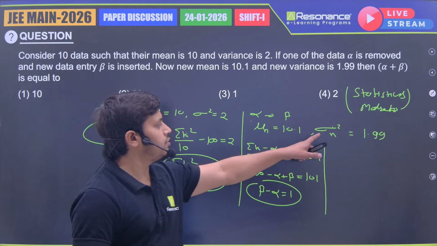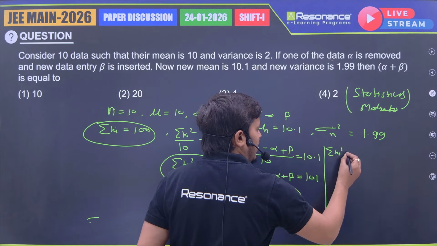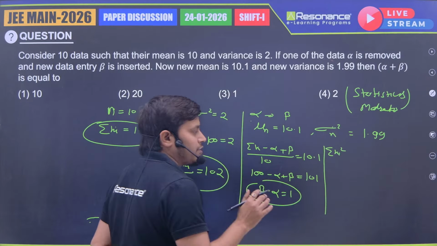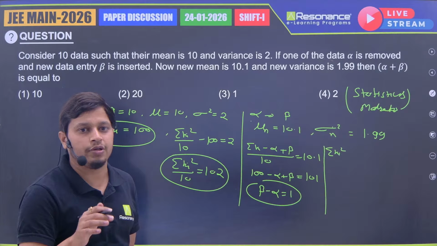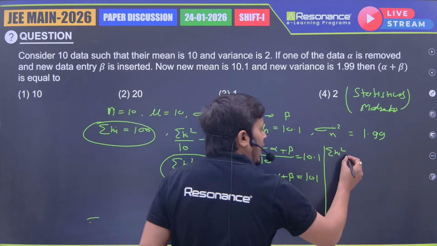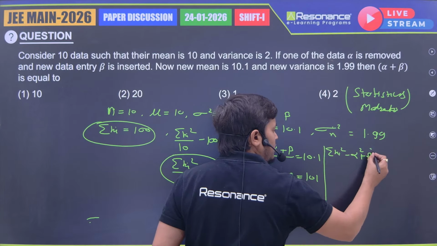Now we use the sigma square formula. So sigma xi square is the sum of squares of all the previous data, but from here we remove alpha, so I write minus alpha square, and we added beta, so we write plus beta square.